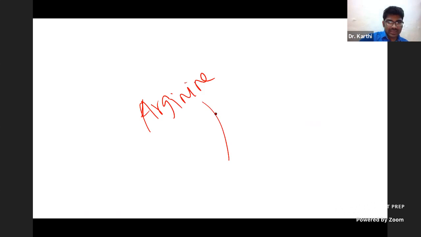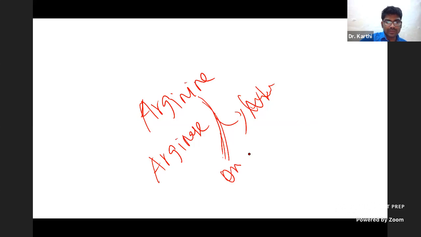In a rare situation, there is no ornithine, and instead arginine is there. Then arginine is the answer. Why? Go to the urea cycle. From arginine, using arginase, you get ornithine.